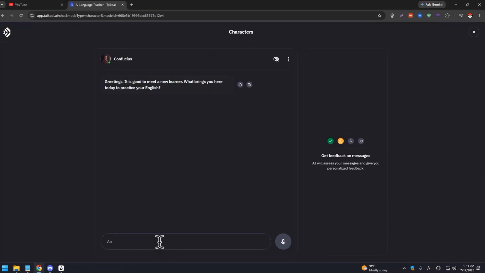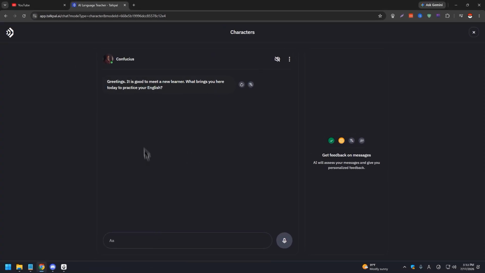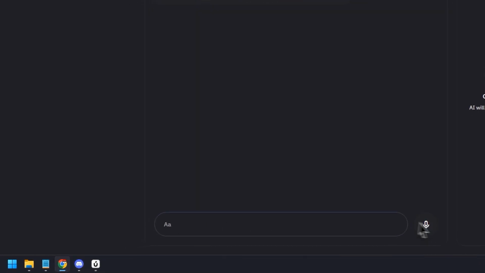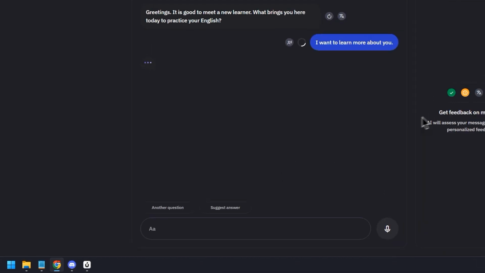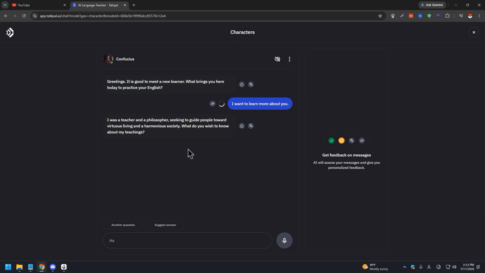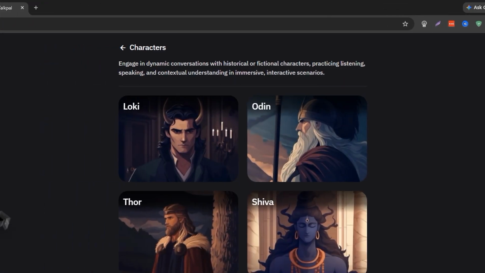It's pretty much like those chatbot situations. You greet, it says it's good to meet you, and asks what brings you here today to practice your English. You can type, or say I want to learn more about you, and you're just gonna have a conversation just like with any other chatbot. So that is the character option.